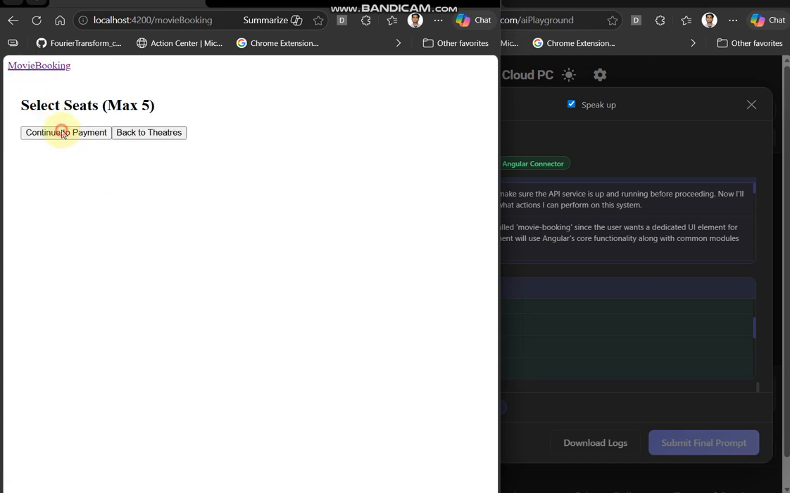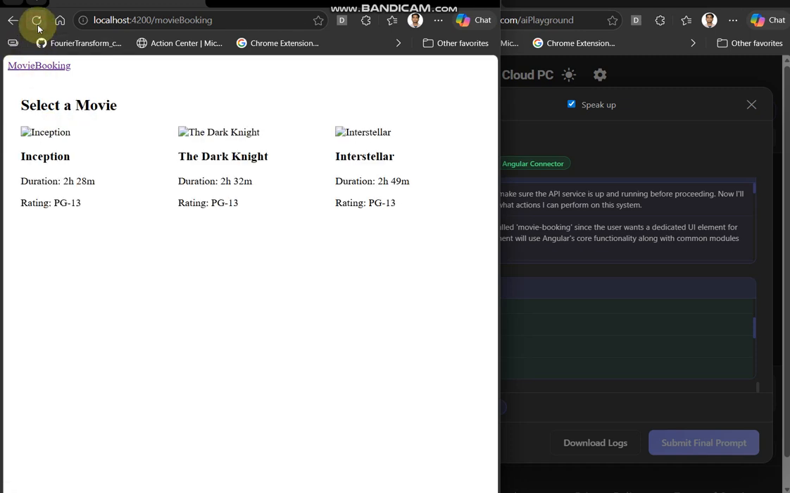Let me fetch the movie booking component's TypeScript file so I can understand its structure and functionality. I need to see how the booking system is currently implemented before proceeding with any modifications.